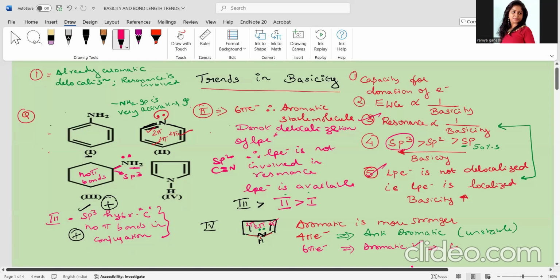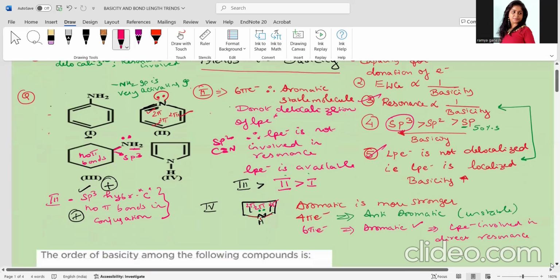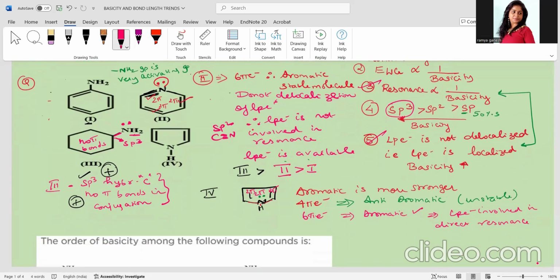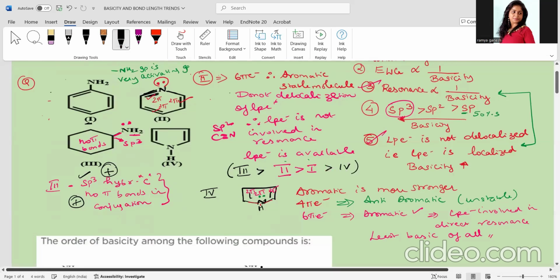That means the LPE is involved in direct resonance. Correct? Directly involved. It is directly involved in resonance. So since it is directly involved in resonance, it will be the least basic of all. Least basic of all. Clear? So therefore, this fourth one will be the least basic of all.